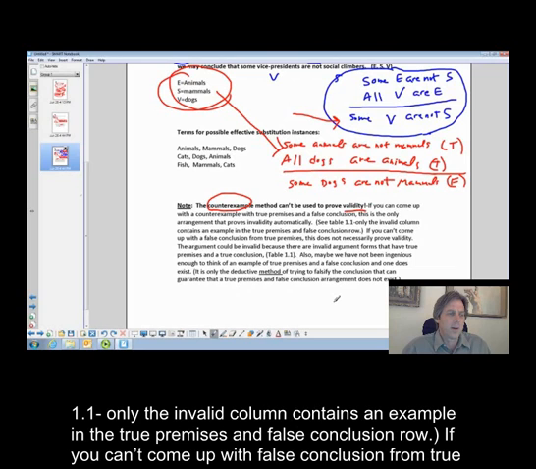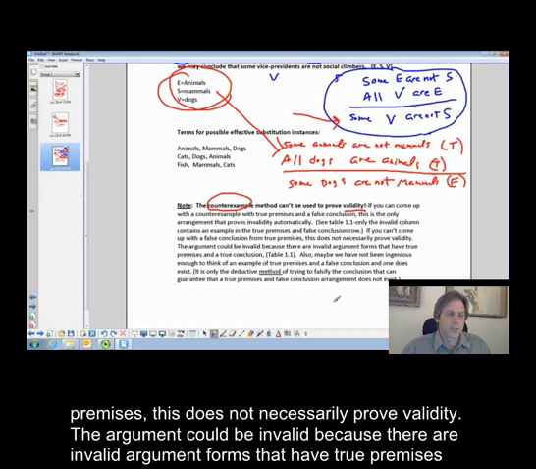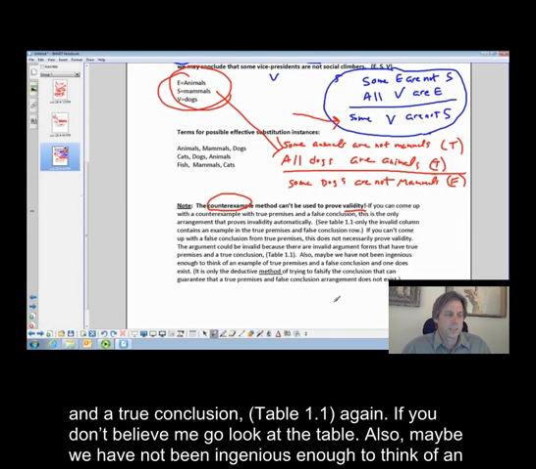If you can't come up with a false conclusion from true premises, this does not necessarily prove validity. The argument could be invalid because there are invalid argument forms that have true premises and a true conclusion. Table 1.1 again. If you don't believe me, go look at the table.